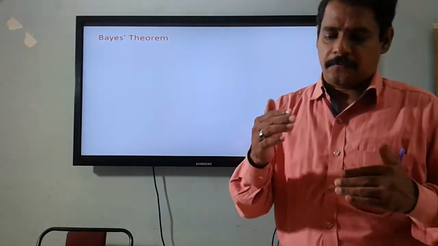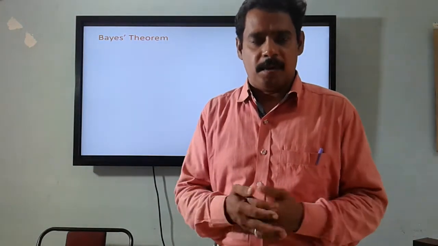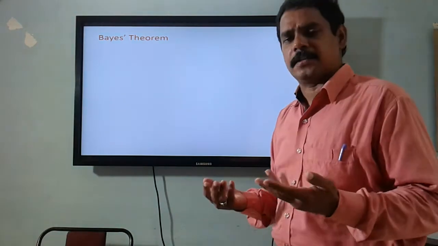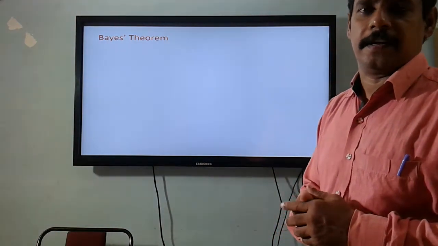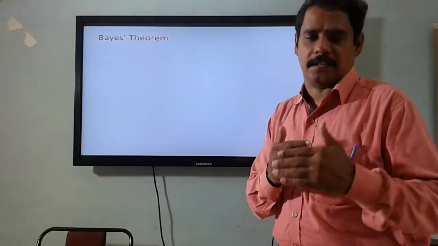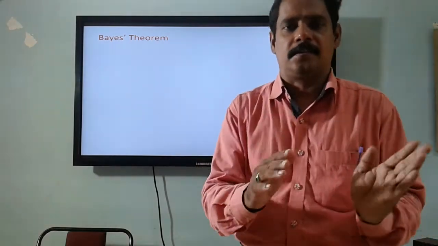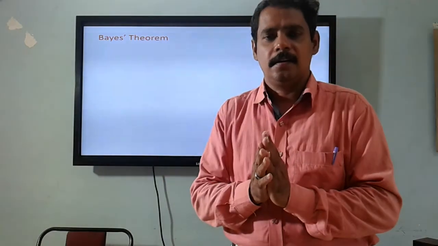What are the different causes for the happening of a particular death? The causes may be natural death, accidental death, or murder. So there are different possibilities. Basing on the chances of various causes, the chance of natural death, the chance of murder, the chance of accidental death, they should have some basic information.